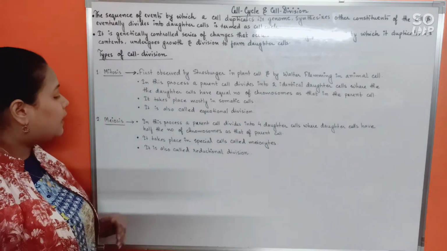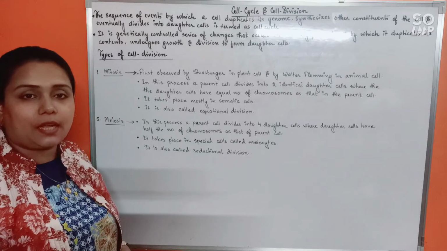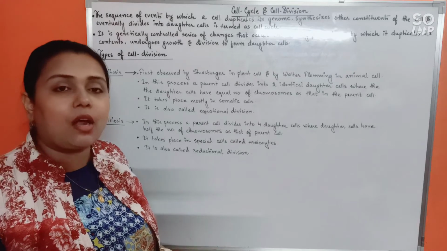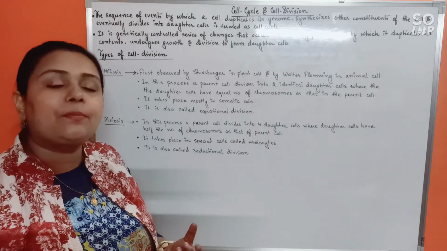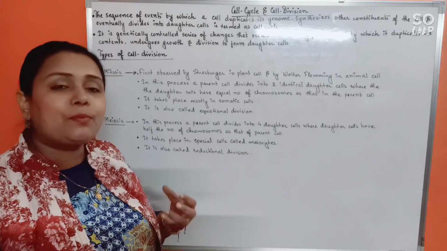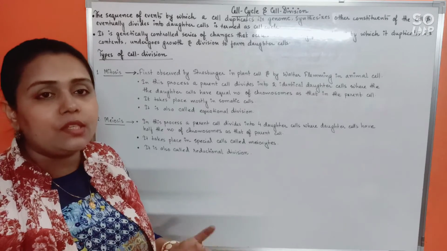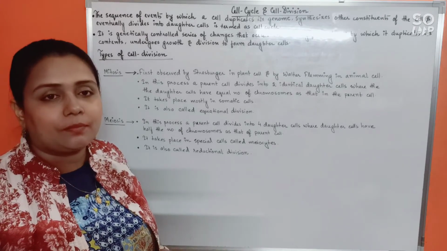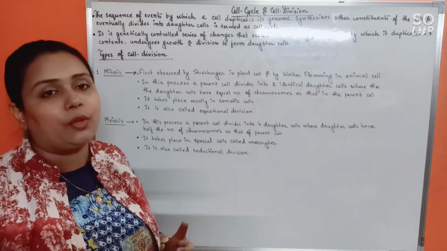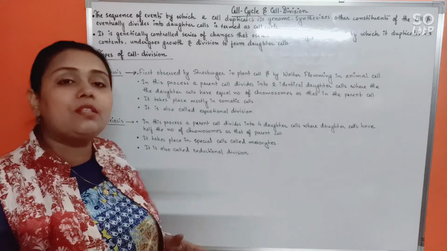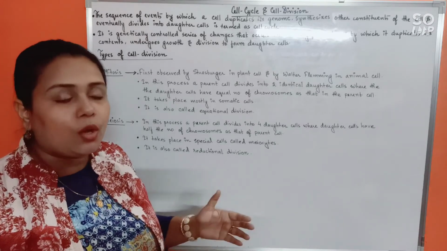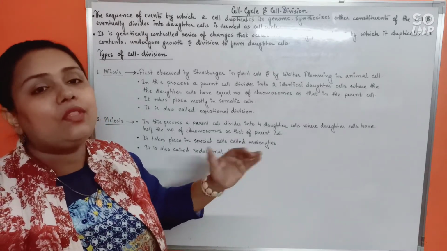Alright. Next, it takes place in special cells called meiocytes. So mainly the meiosis process would not take place in normal bodily cells. Rather, it would only take place in certain specialized cells in sexually reproducing organisms. And these specialized cells, when they undergo meiosis, would give rise to gametes. By the fusion of these gametes later on, by sexual reproduction, new offspring are going to be formed. Fine. So meiosis is the process by which gametes are formed after a sexually reproducing organism reaches a certain stage in its life cycle.